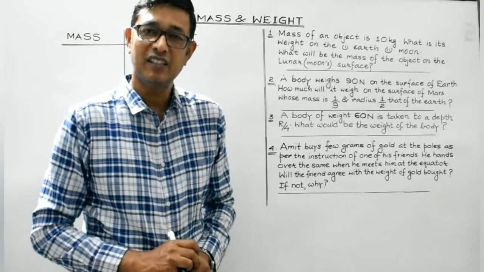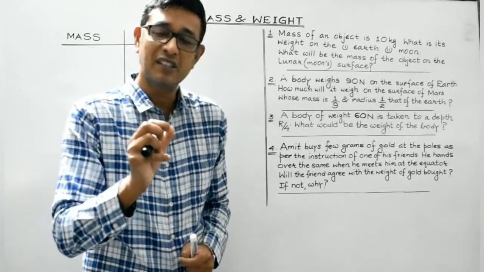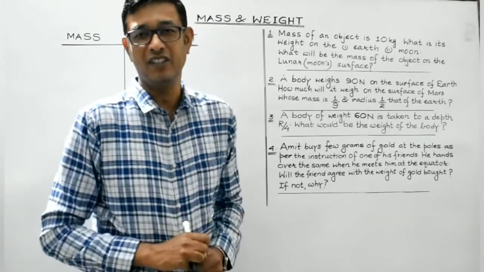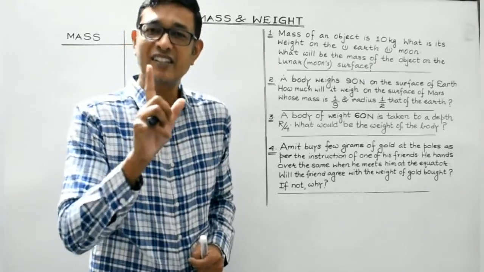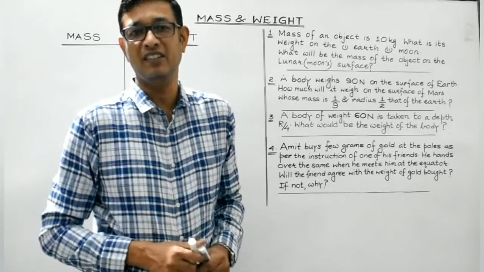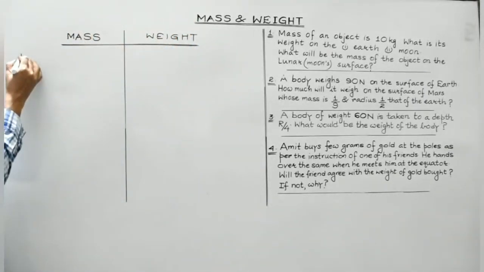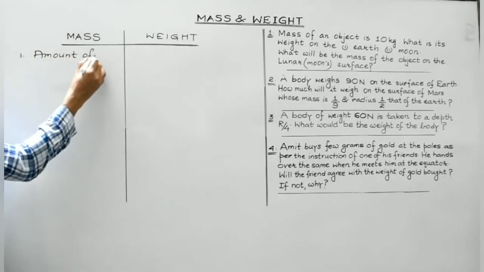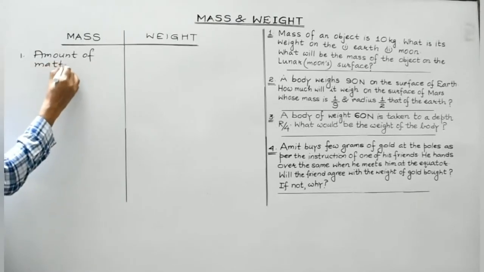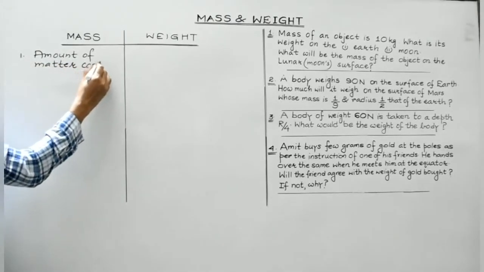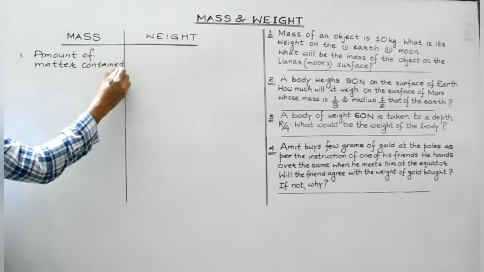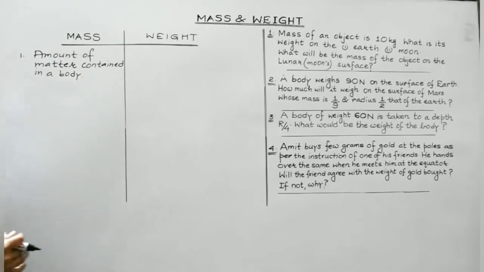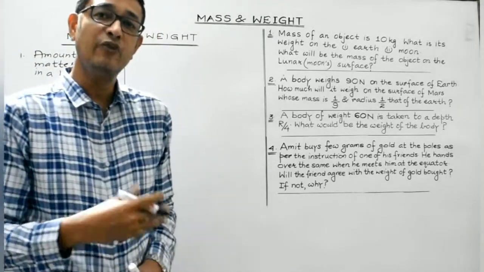So what I mean to say is that the mass of a body is defined as the amount of matter contained in that body. The total amount of matter contained in a body is known as its mass. So students, the definition of mass is the amount of matter contained in a body. That is known as the mass of the body. Clear, students?